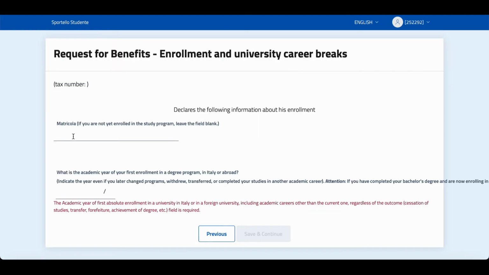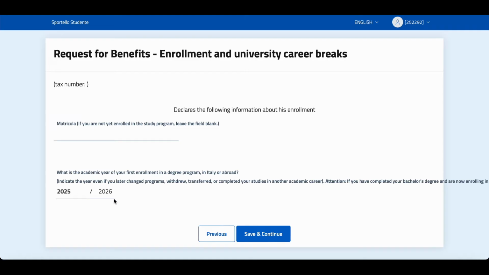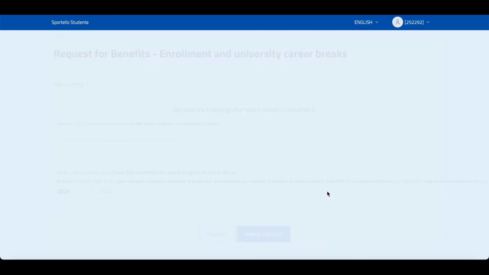Okay, on this page first you need to write your matricular number. Matricular number is a registration number that you get once you complete your enrollment after reaching in Italy. But if you are a new student and you have not done enrollment yet, then you should not have this number, so you leave it blank. And here you need to write the academic year of first enrollment. If you are a new student, then this year 2025 and 2026 should be your first year of enrollment. Then move to the next step.